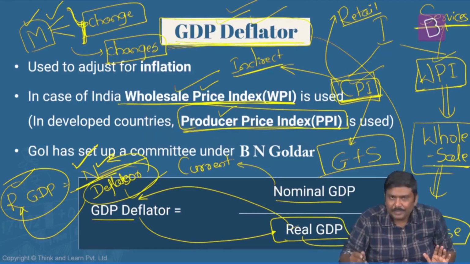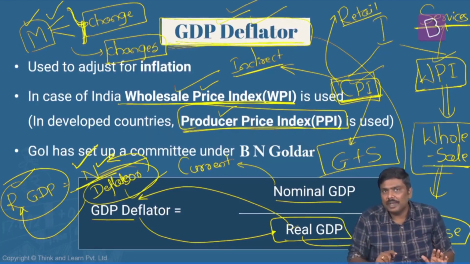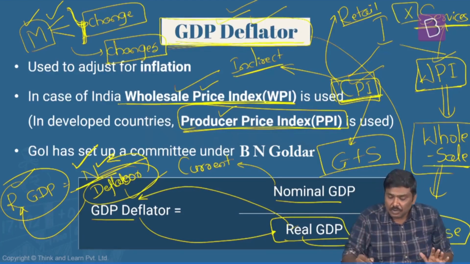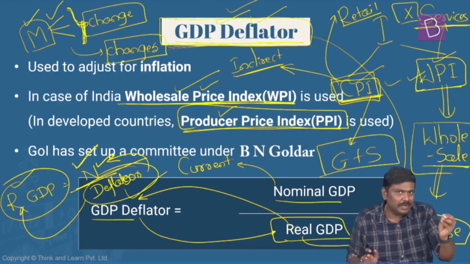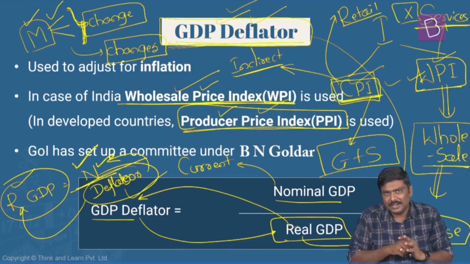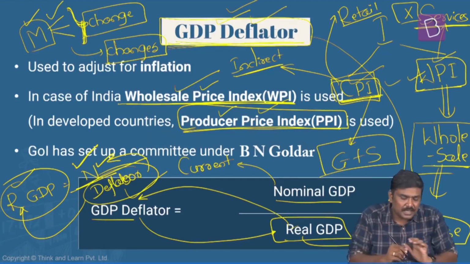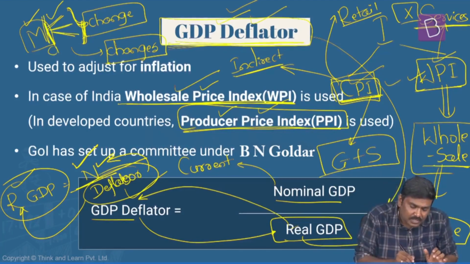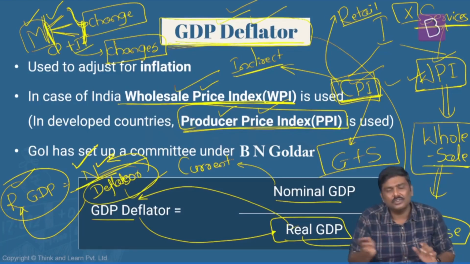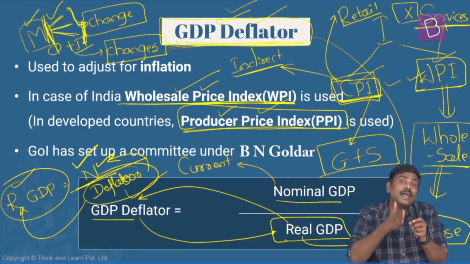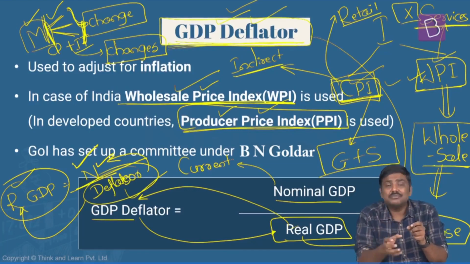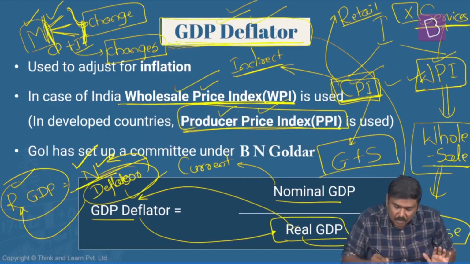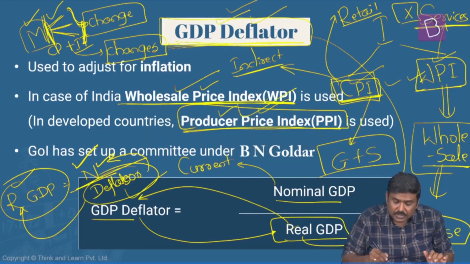That is the first one. If I take WPI and start deflating the numbers using WPI, there is another issue. WPI does not consider service prices itself. So there is a problem with both of these indicators being used as GDP deflators. That is the reason for the producer price index, which measures the change in the price level at the manufacturer stage itself, because obviously once he calculates, let's say, the cost price, there is addition of indirect taxes and so on and so forth. So if you calculate the change in the price level at the manufacturing stage itself, that is a much better indicator of a change in the price levels in the market. That is the reason developed economies are using the concept of a producer price index.